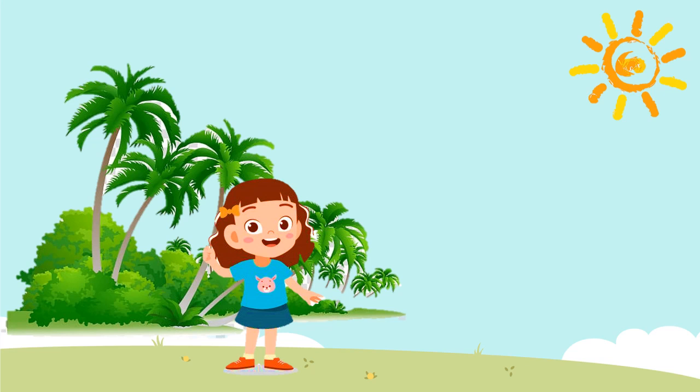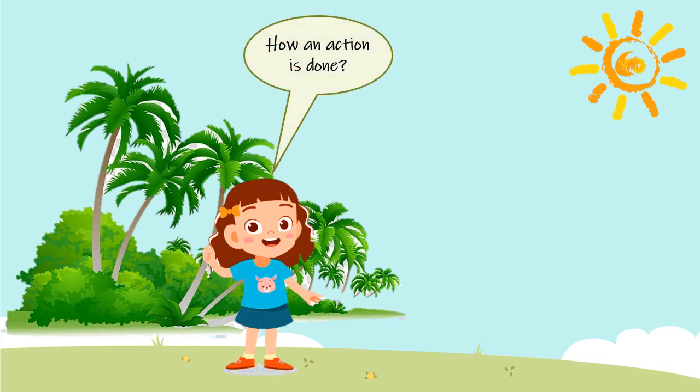Now, how exactly does an adverb help us to know about verbs, adjectives, or other adverbs? Let's see. It tells how an action is done. That means it is telling us about manner.